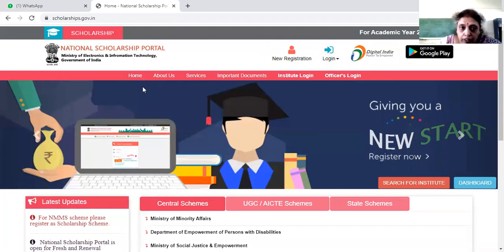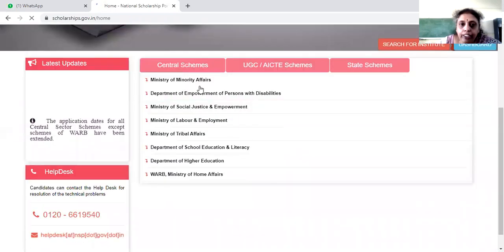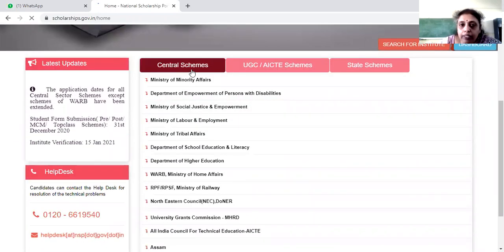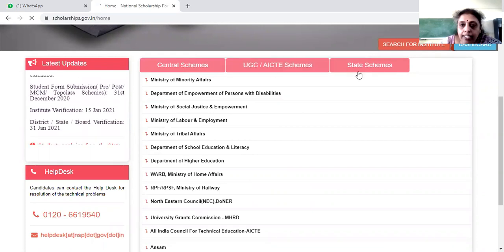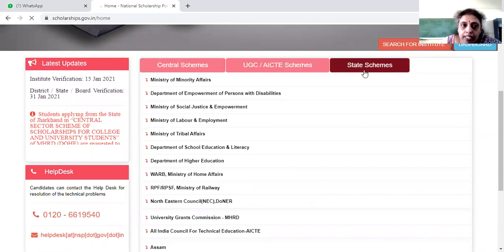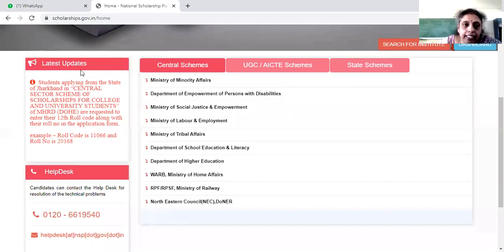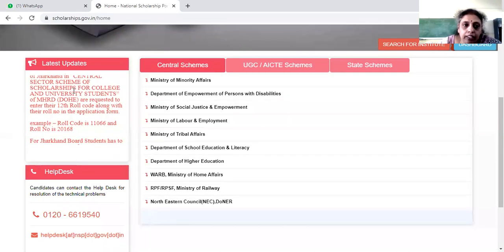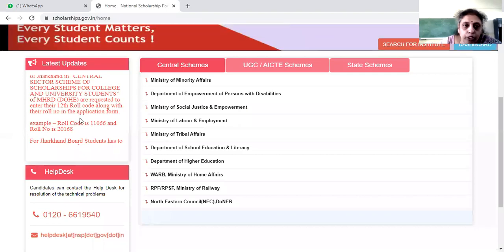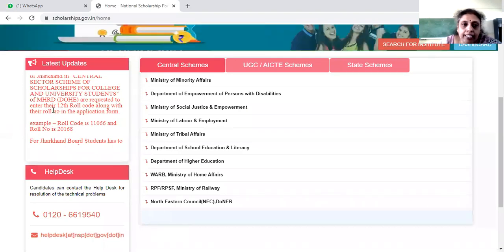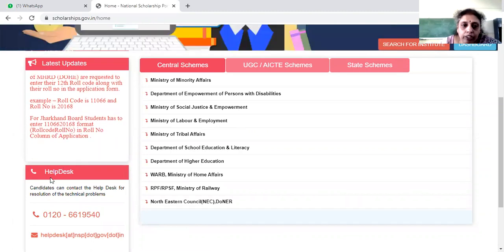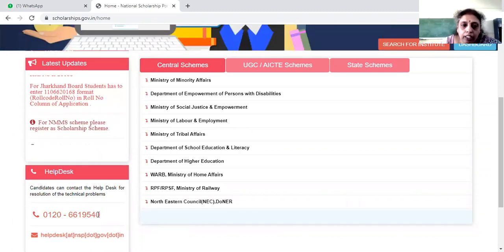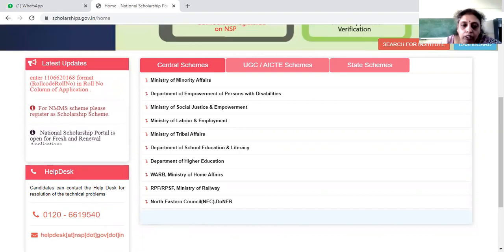Then if you go to the home, you'll get this page where it shows what schemes are available: central schemes, UGC, AICTE schemes, and state government schemes. And in the left corner, you'll see the latest updates. Whenever some scheme is going to be open, they put it in the scroll, with the last date. And if you have any doubts, you can call this help desk, or send a mail to this help desk.